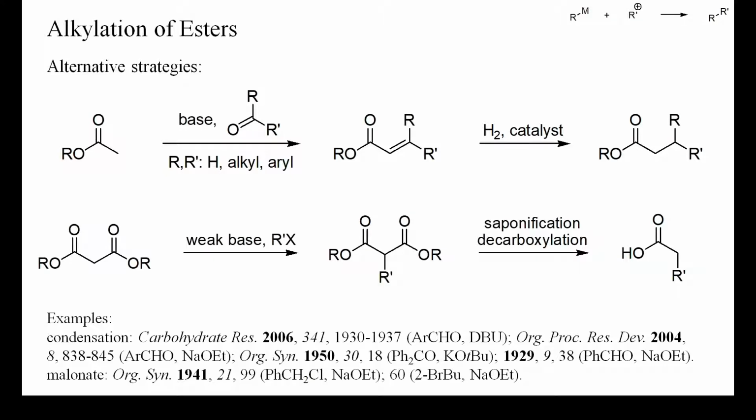A further alternative is the classical malonate strategy. Malonates are more acidic than normal esters and can be alkylated with the aid of much weaker bases. Malonates can also be easily olefinated by treatment with aldehydes or ketones and then hydrogenated. Saponification and decarboxylation then yields the alpha-alkylated carboxylic acid.